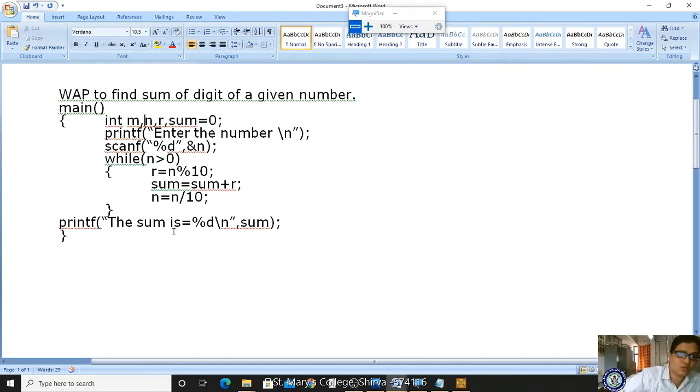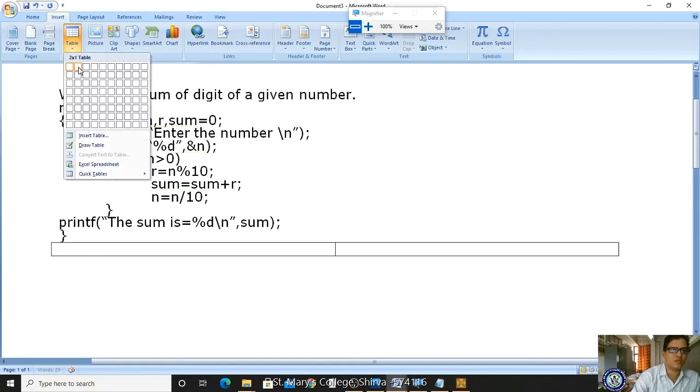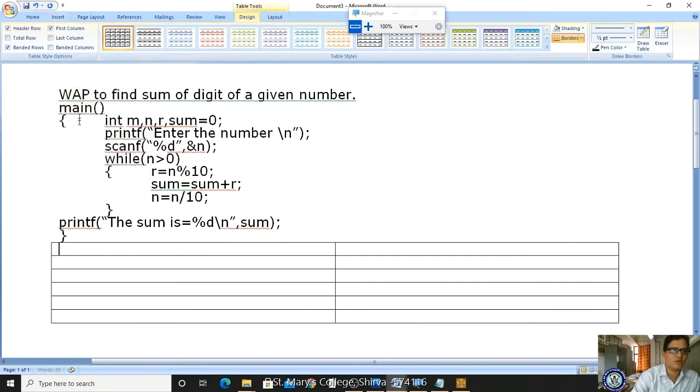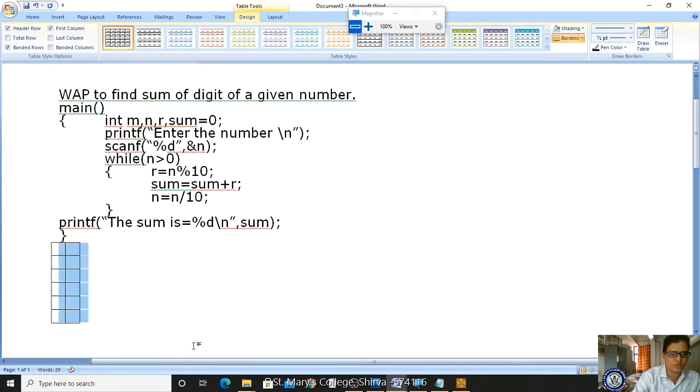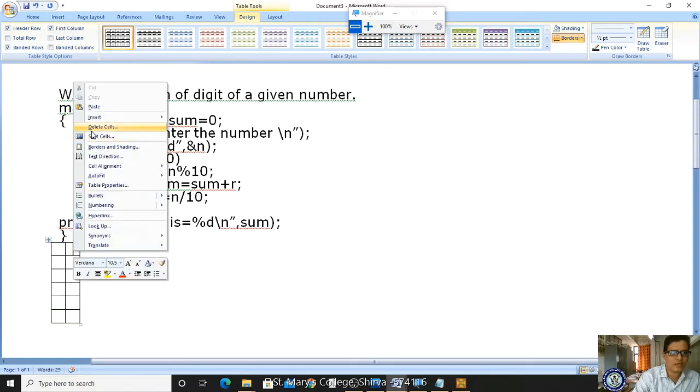For this also I am taking one table. It is always better to take a table. I'm taking it for your understanding purpose only. Now let me add two more columns to the right.